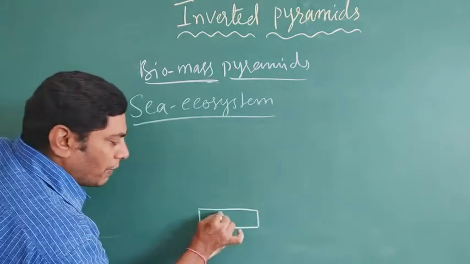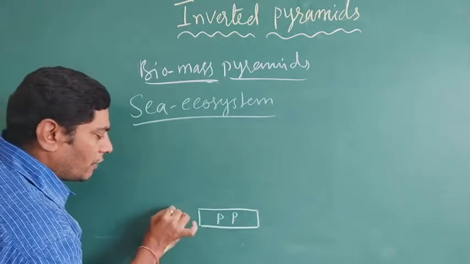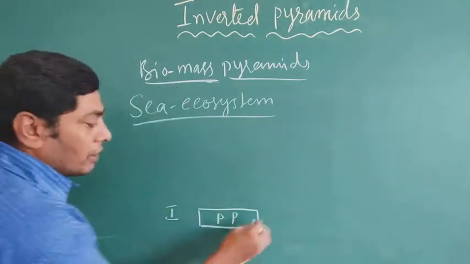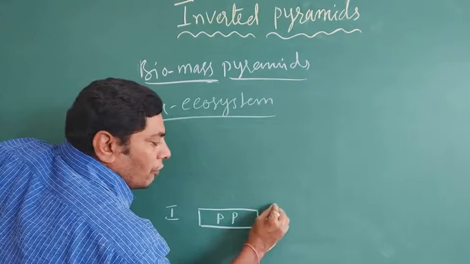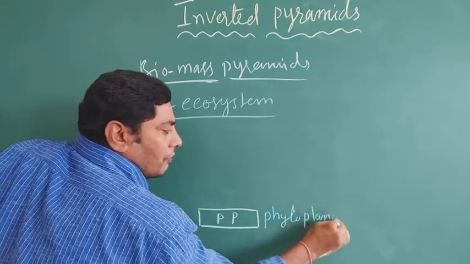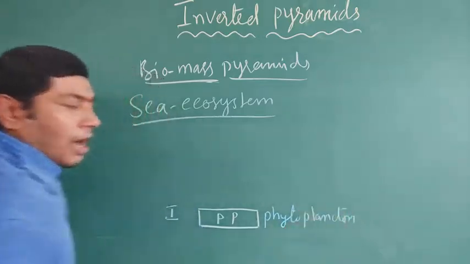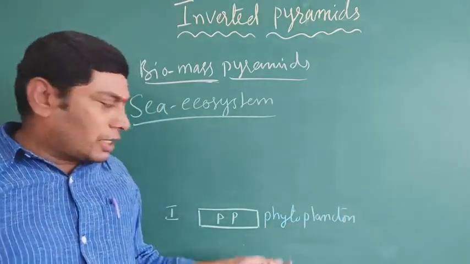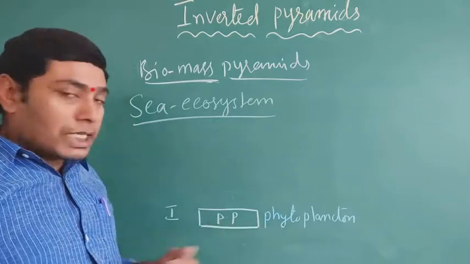The primary producers are the first trophic level, known as phytoplanktons. For example, algal bloom or diatoms are phytoplanktons, the primary producers.